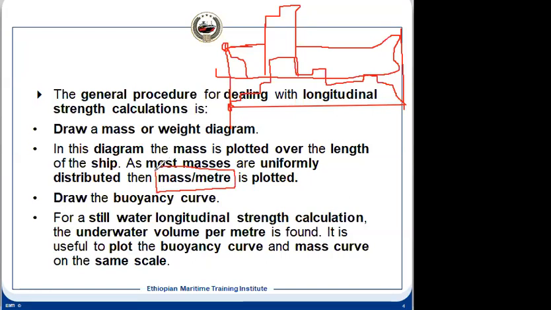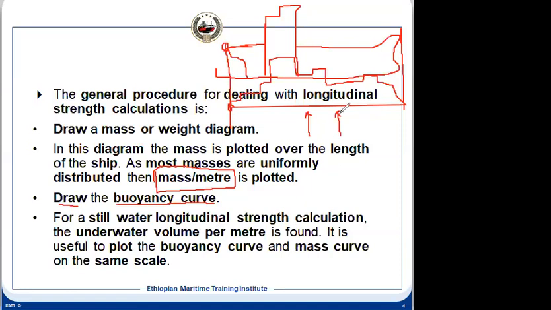So each meter, how much mass there is, which will be in the downward direction. Now another curve we'll have to make is the buoyancy curve. Buoyancy curve means what is supporting the ship. Actually, it is floating, so there will be an upward force, and it will depend on how much underwater volume of water it displaces. So that will give us the buoyancy forces.